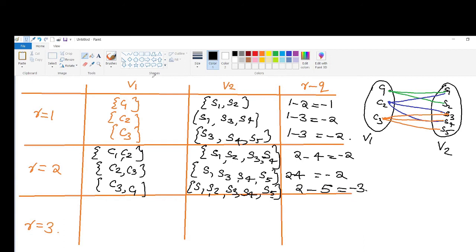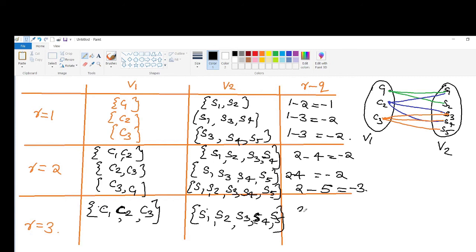Now suppose that the vertex set in V1 contains 3 elements, C1, C2 and C3. Then the vertex set in V2 contains all elements, S1, S2, S3, S4 and S5. So here you have 3 minus 5, that is minus 2.